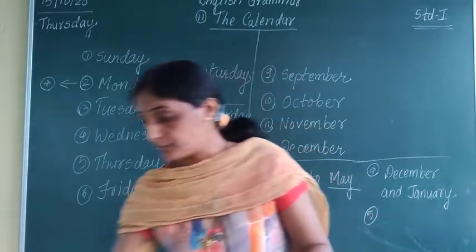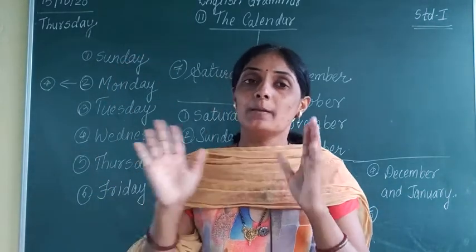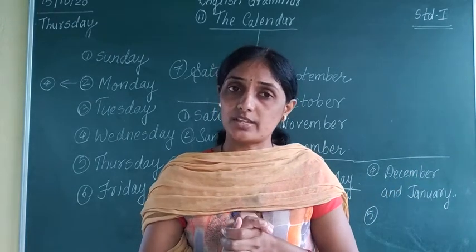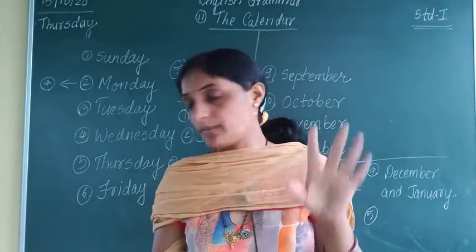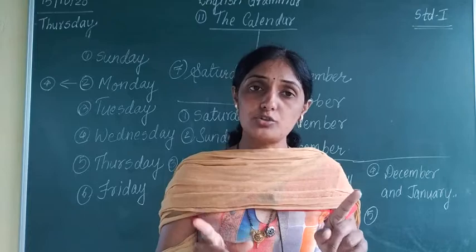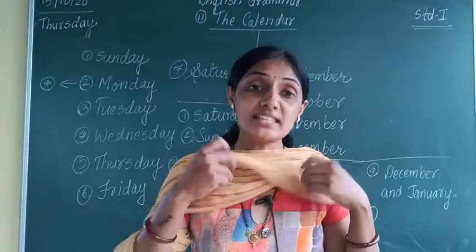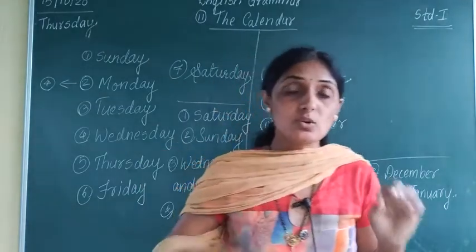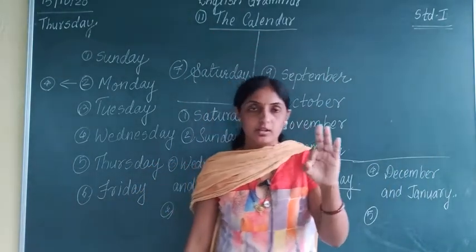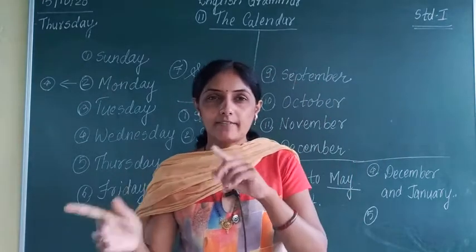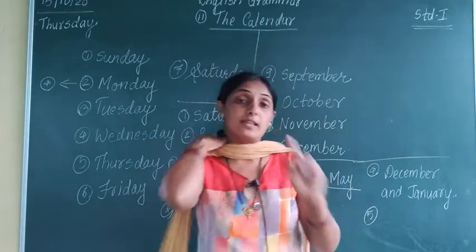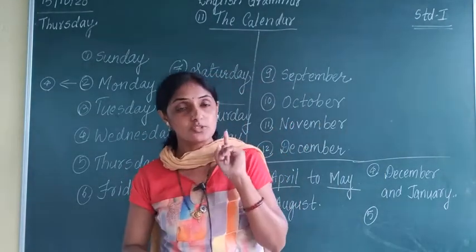So students, you have to do fill in the blanks of months of the year and also fill in the blanks of days of the week. Two fill in the blanks are there. In the first, 5 sentences are there. In the second, 6 sentences are there. Have you understood? Complete it and please learn the spellings of 12 months and 7 days of the week. 12 plus 7, how much does it become? 19. You have to learn 19 spellings today. That is your homework.